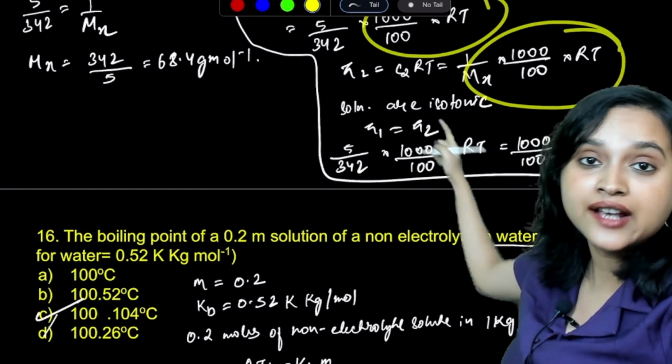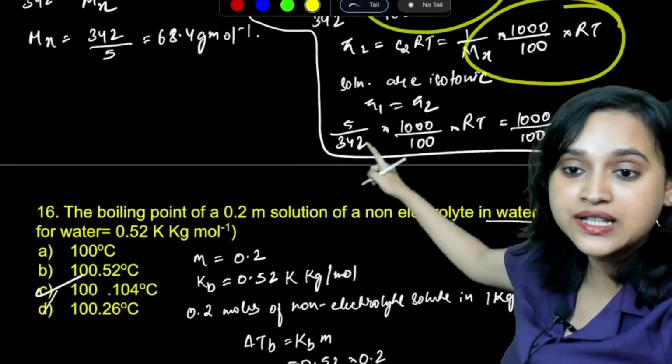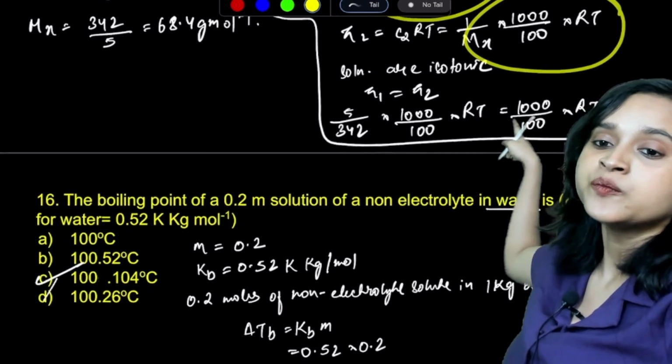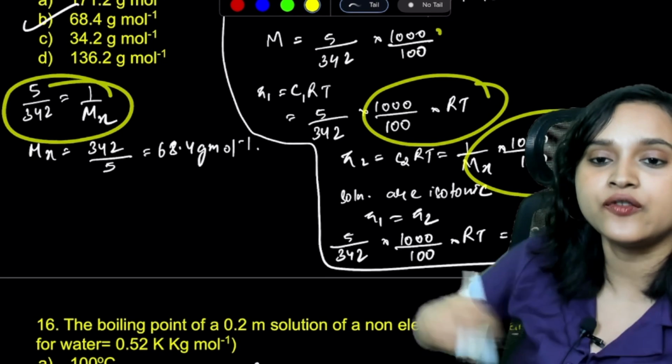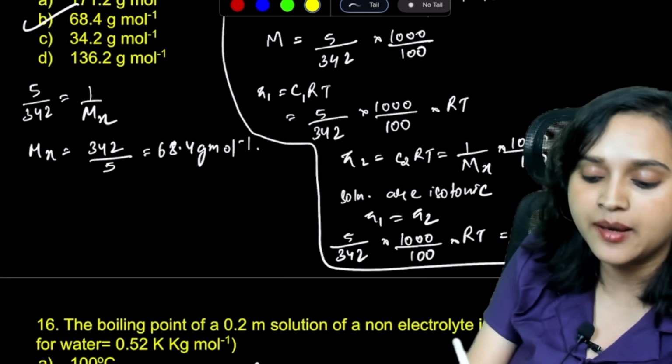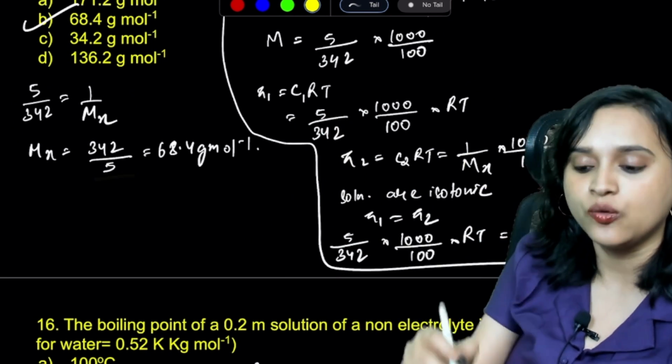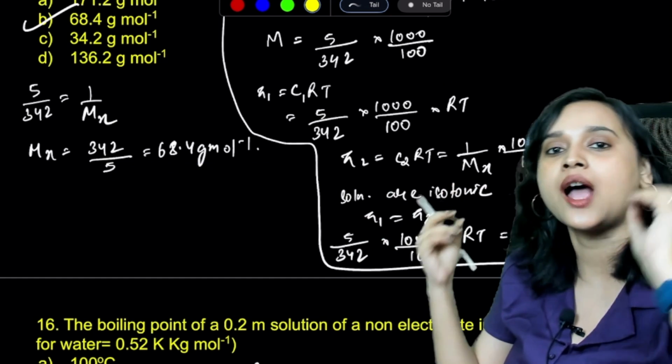Now the solutions are isotonic. So pi 1 is equal to pi 2. That means 5 divided by 342 is equal to 1 divided by mx. So mx is equal to 342 by 5, which is equal to 68.4 gram per mole.